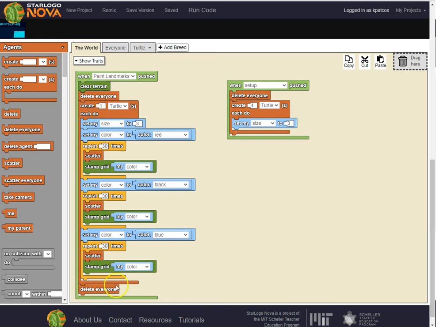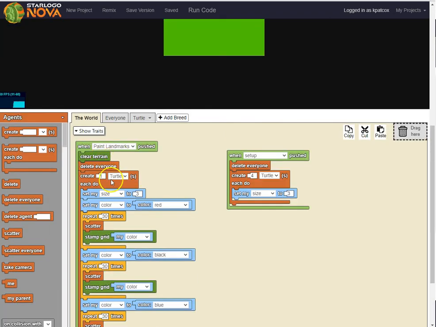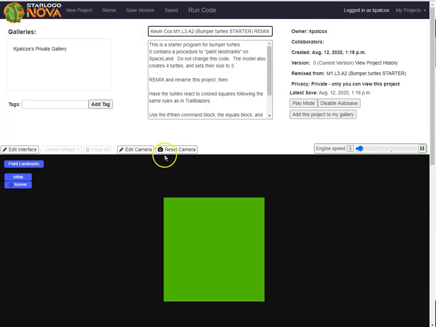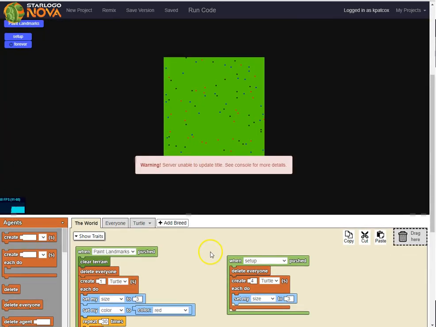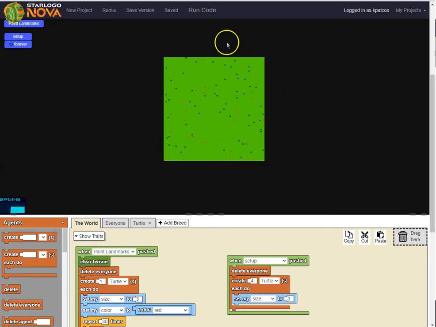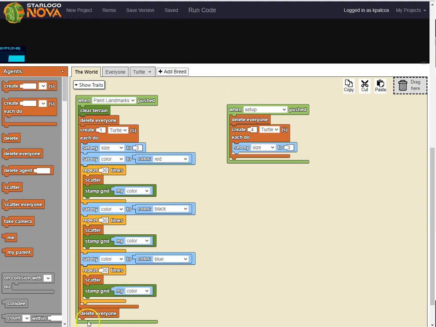So ultimately what it's doing is it's making a bunch of turtles that create all of these stamps, these marks in the space on this terrain. And then at the very end of them, it says delete everyone. And then when setup is pressed, delete everybody. So it's deleting all of these paint landmark turtles and then creating 4 new ones.